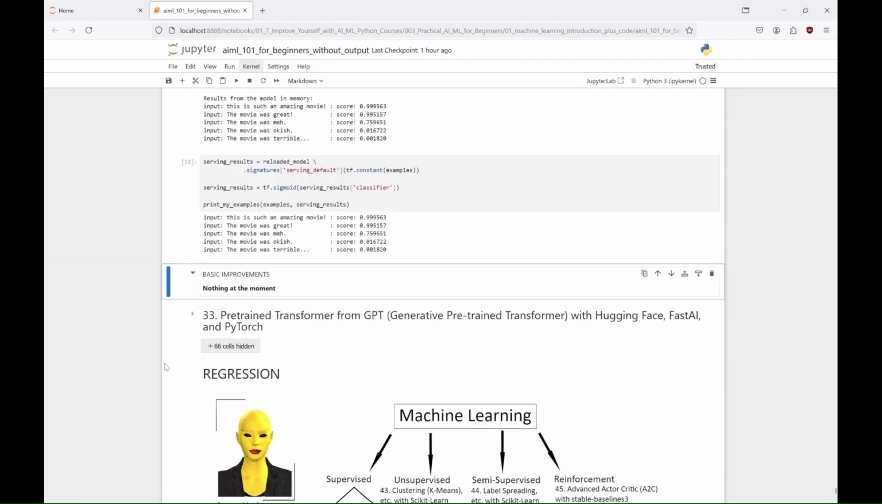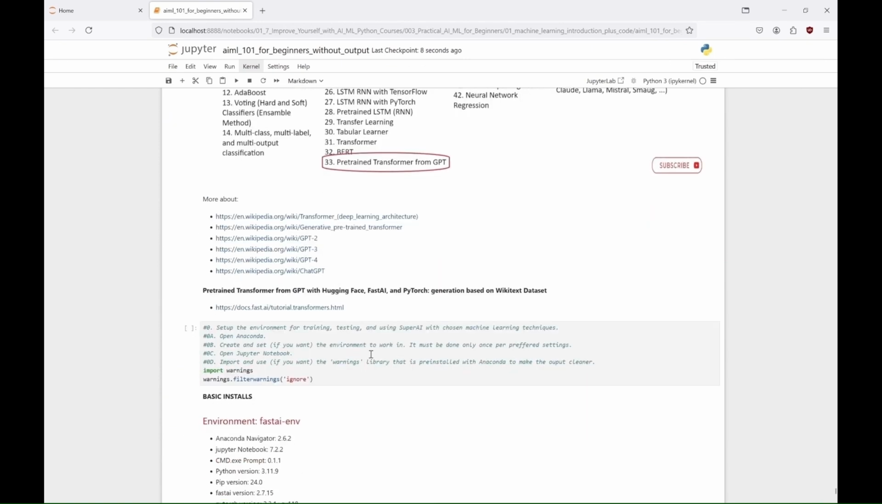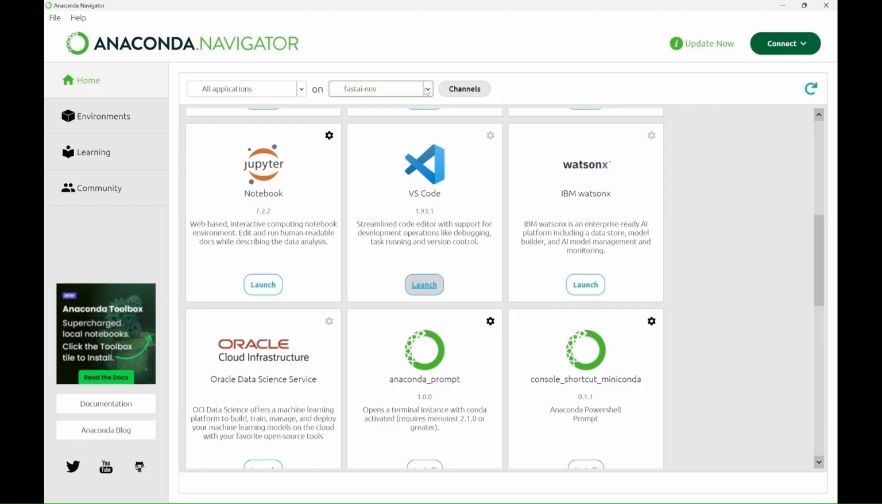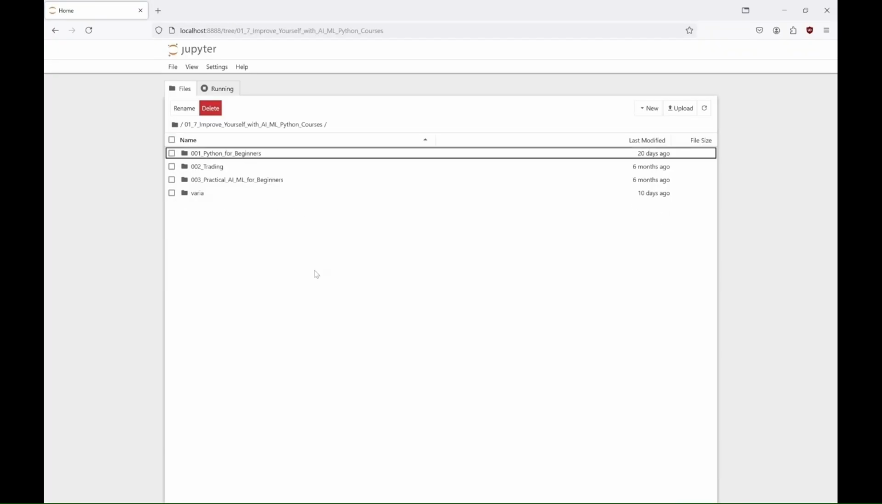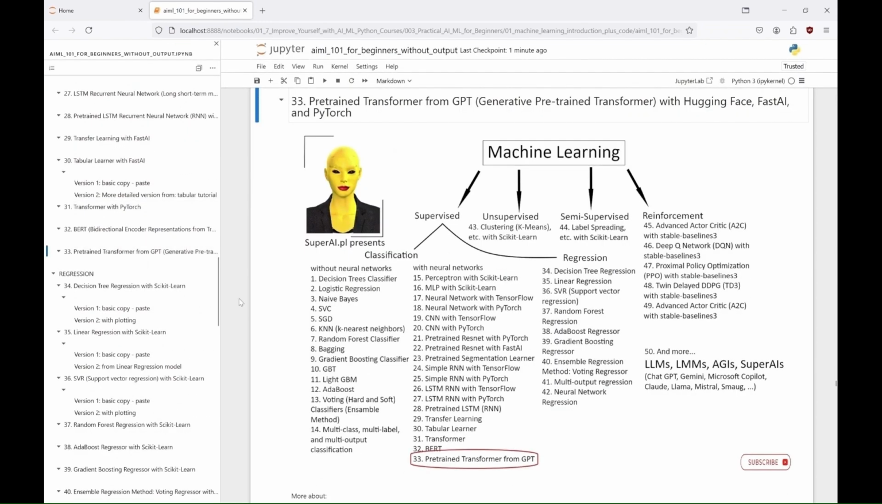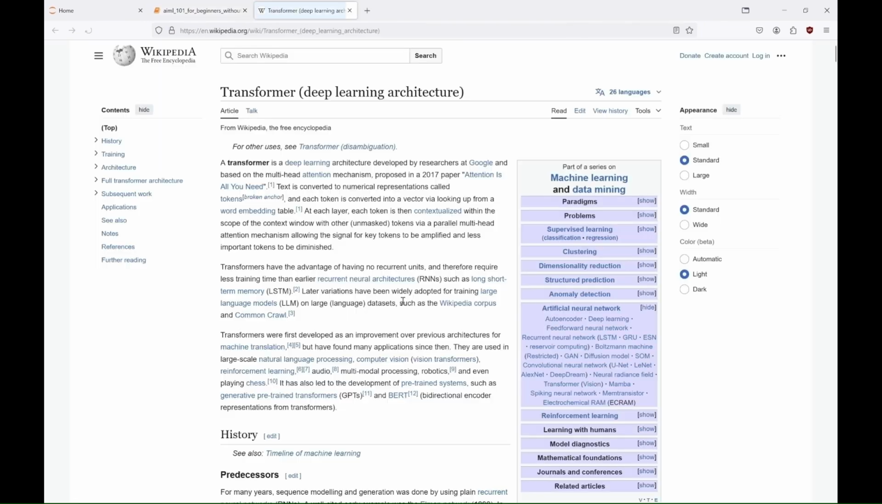Great! So now let's finally see that GPT model. We'll use here the code from fast.ai's website. This code loads a pre-trained GPT-2 model and tokenizer, tokenizes input text, generates predictions using the model, and fine-tunes it on a custom dataset for text generation tasks.